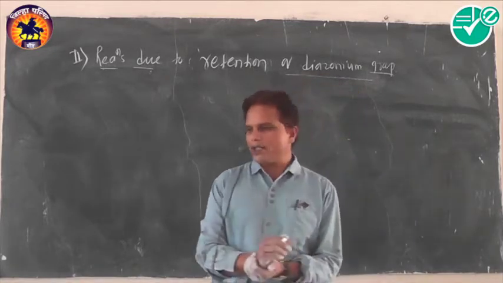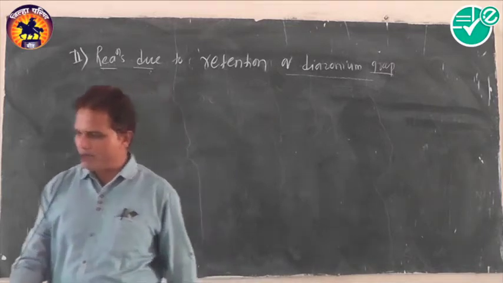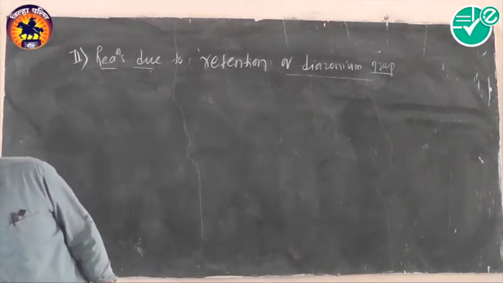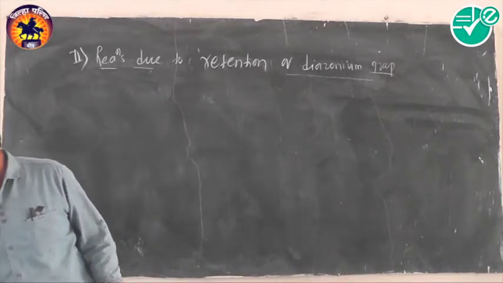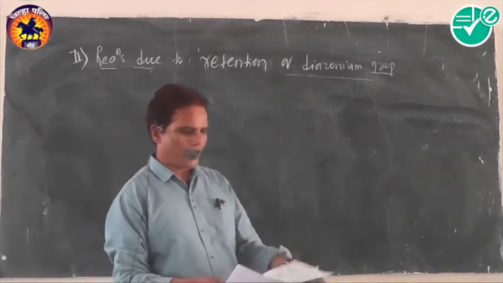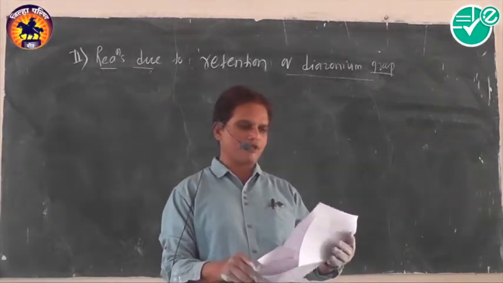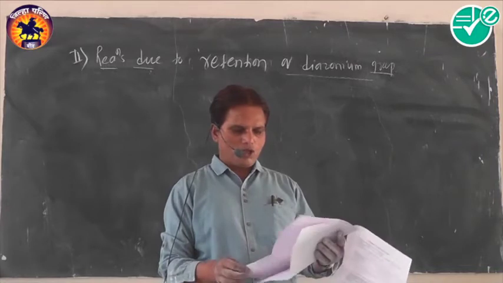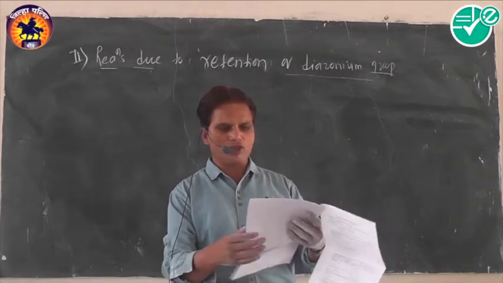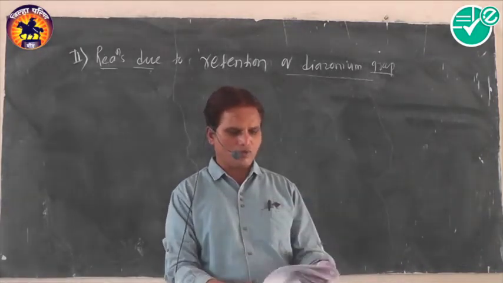Then we can discuss some MCQs. Yesterday we saw some 13 to 14 important MCQs that we have already discussed. Now we are going to see the next MCQs, mostly those which contain diazonium salts or diazonium groups.